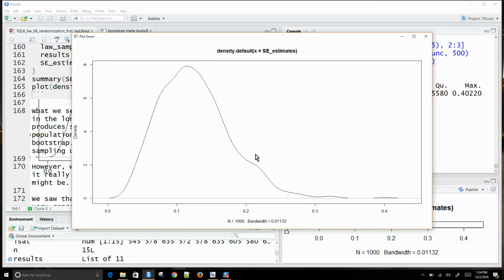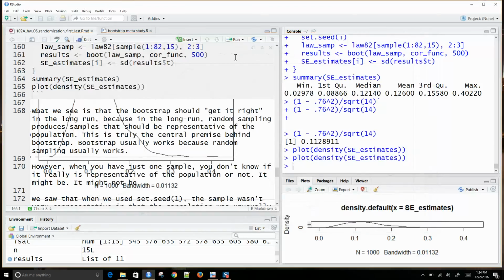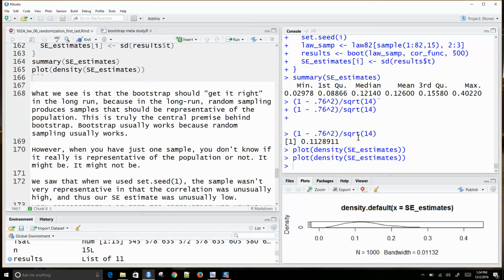And this is just after 1,000 replications, but we get something that looks like this. So this gives us an idea of how our estimates of standard error, if we're using Bootstrap, depend on the random sample itself.